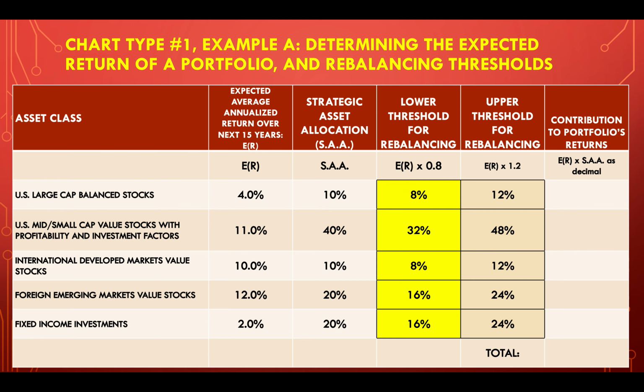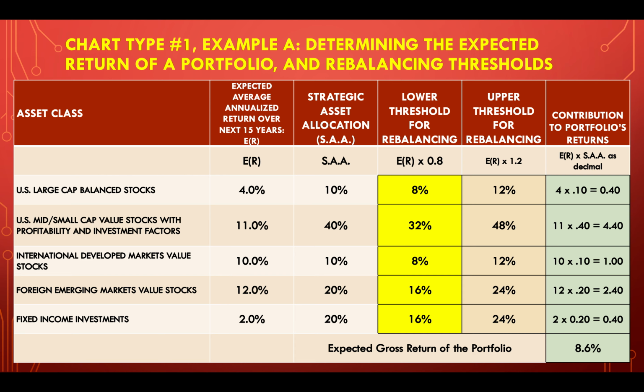And now we want to do the contribution to the portfolio's returns. So we have to have one of these as a decimal. It might be easier to just do the strategic asset allocation as a decimal, convert 10% to 0.10, then just multiply 4 times 0.10 equals 0.4.